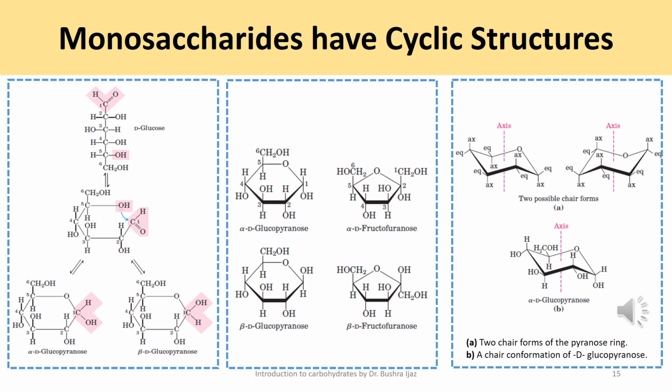Now, to represent the structure of D-fructose, which is in the form of a furanose ring, we use a type of formula different from the Fischer projection that I told you about. That formula is known as the Haworth perspective formula. Haworth perspective formulas are also a way of representing these isomers on paper. Look at the extreme right side of the slide and you see the Haworth perspective formula. These are commonly used to show the stereochemistry of the ring